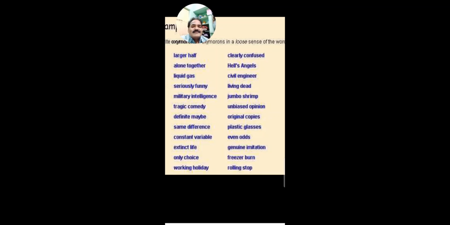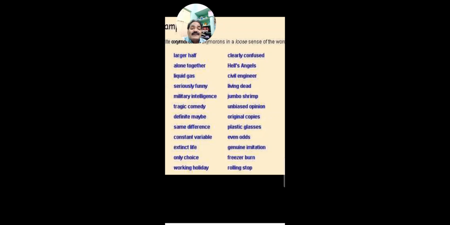Liquid gas is something which we can see in the form of liquid, still it has the quality of a gas.